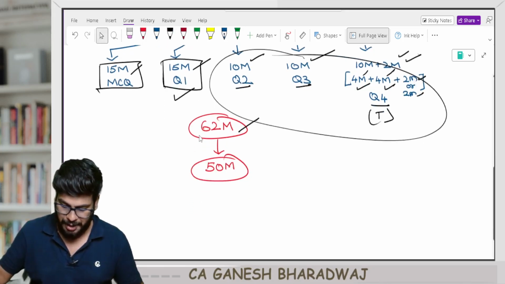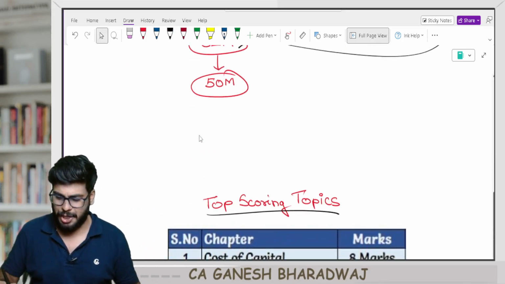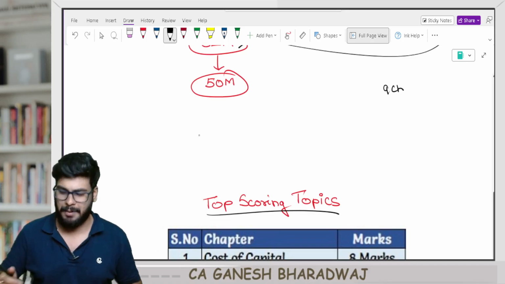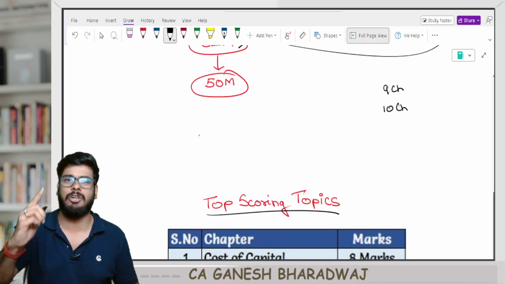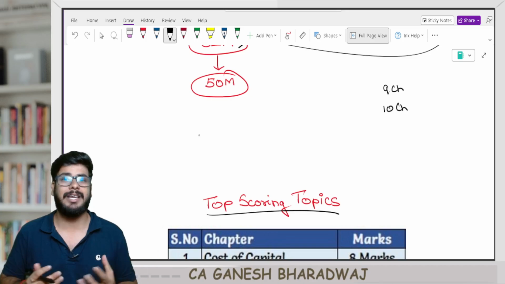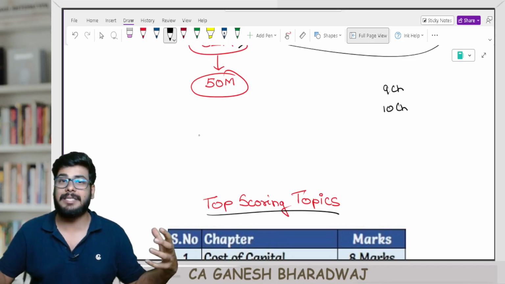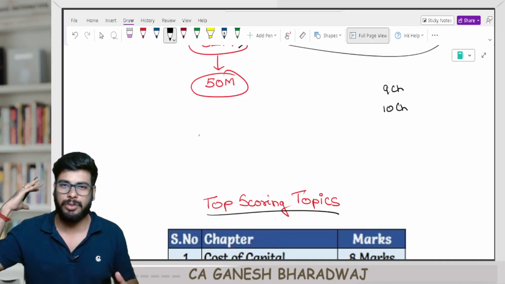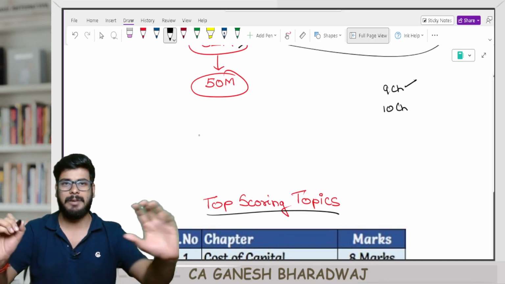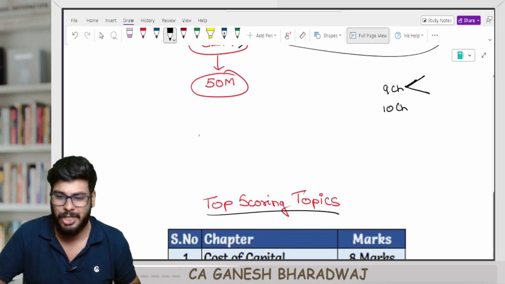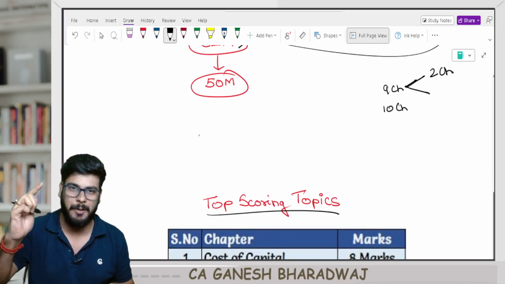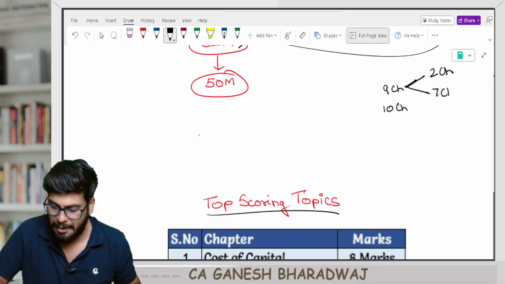And guys, trust me, in your entire financial management, you have a total of 9 chapters as per our institute study material. As per my book, you have a total of 10 chapters because I have incorporated one more chapter called time value of money, because that chapter is like an oxygen. Its presence cannot be seen separately, but it can be felt throughout this entire subject, right? So that's why I've kept 10 chapters. But as per your institute study material, there are 9 chapters, and out of these 9 chapters, 2 are core theory chapters: scope and objective of financial management and types of financing, and there are 7 practical chapters.